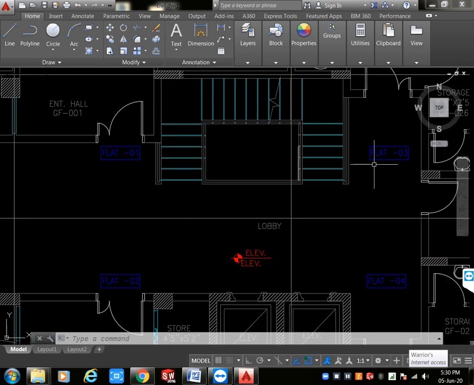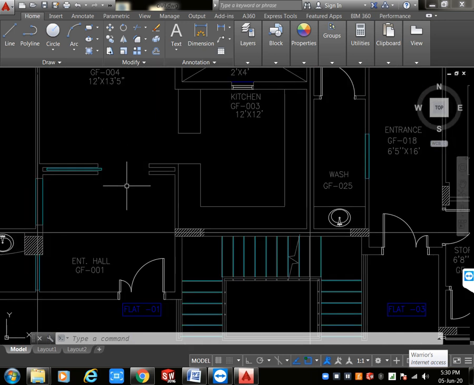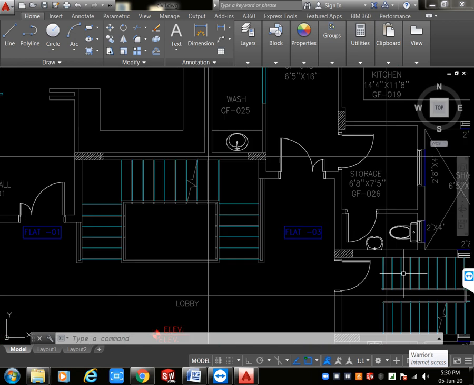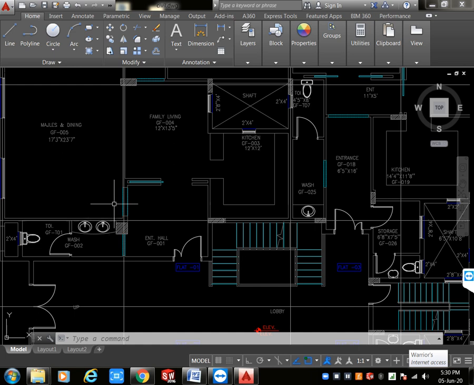We want to read our layout first. Here we have different types of doors. For example, this is one type of door, and this is one type of door. We have the plumbing fixtures also. We want to read first all of these. After that we want to design our HVAC. First of all, we want to read our architecture layout. That is compulsory. Okay, next.